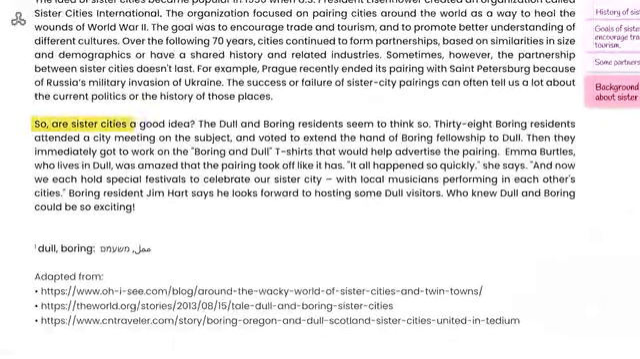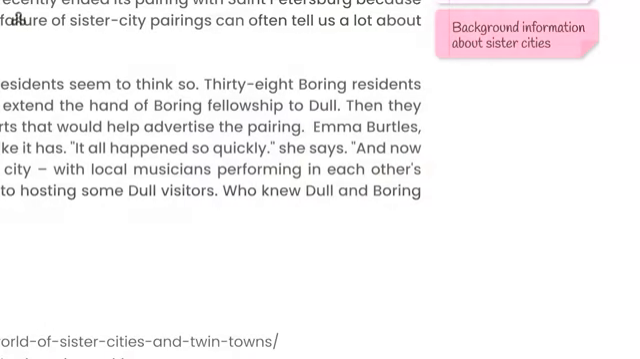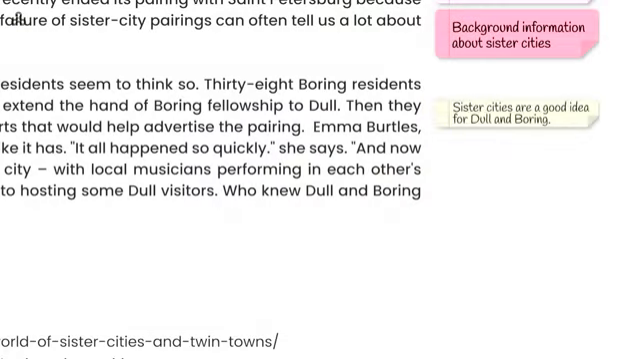So, are sister cities a good idea? The Dull and Boring residents seem to think so. We're back to Dull and Boring. Seem to think so means that they seem to think it's a good idea. So, where is the writer going with this? It looks like the writer is going to show us that sister cities are a good idea, at least for Dull and Boring. Let's write a note. Sister cities are a good idea for Dull and Boring.